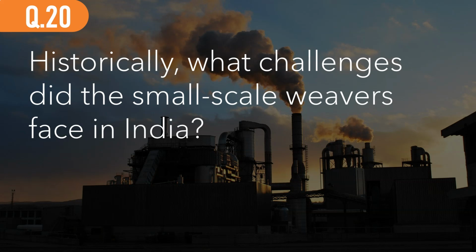Question number 20. Historically, what challenges do the small-scale weavers face in India? So modernization of industrialization and manufacturing led to enhancement of the weaving process. People went towards power looms or mill-based cloth, where the cotton was being woven at high speed and in large quantities. And so when these became predominantly prevalent in a country like India, the demand and work for these small-scale weavers declined significantly, because the power looms and mill-based cloth is obviously cheaper since it produces in large quantities.